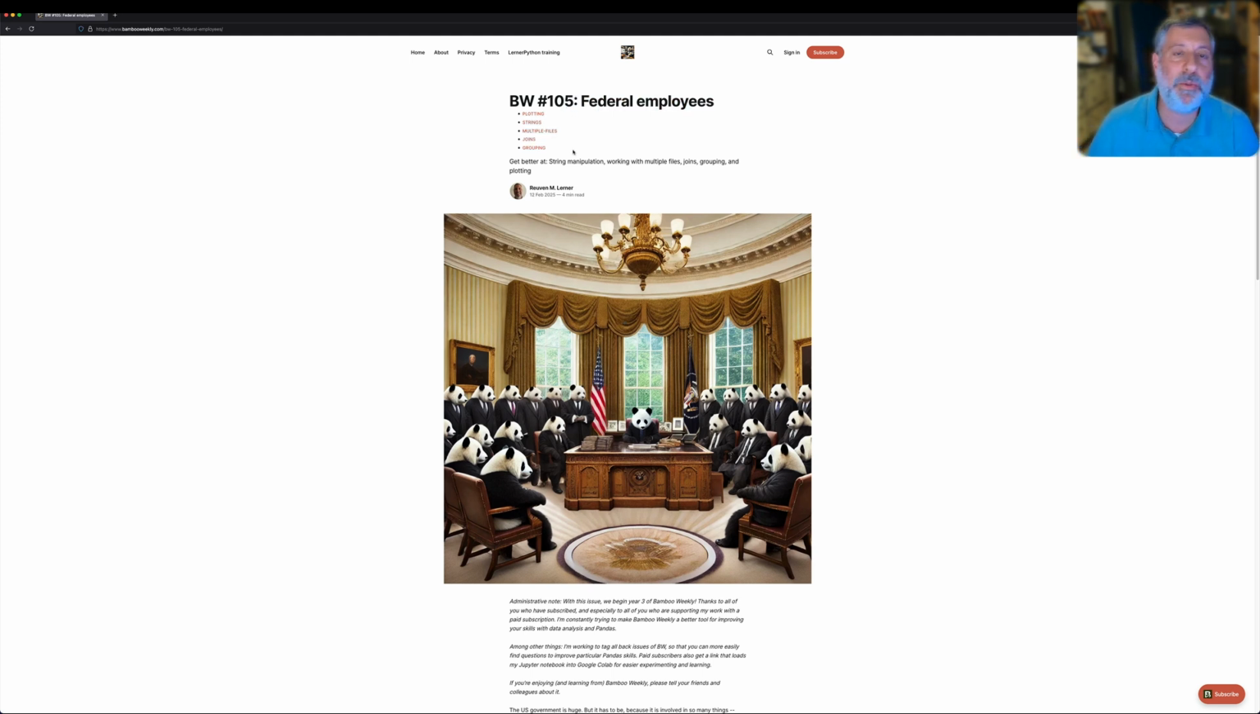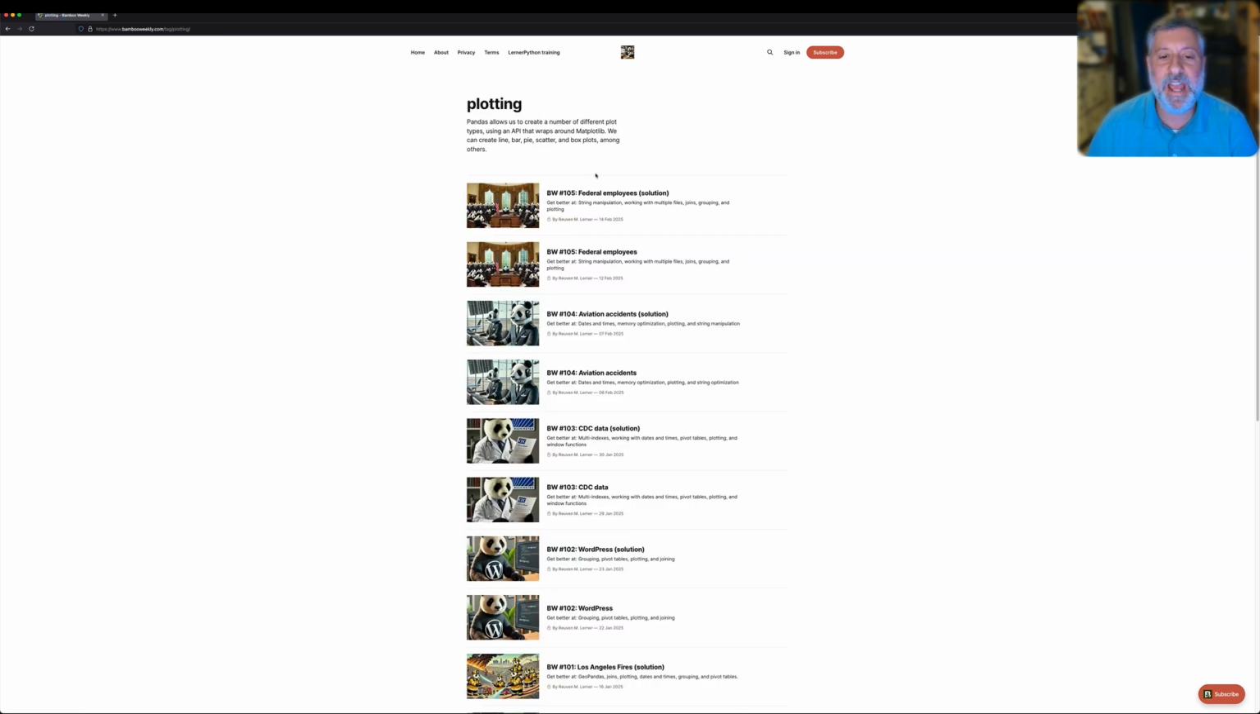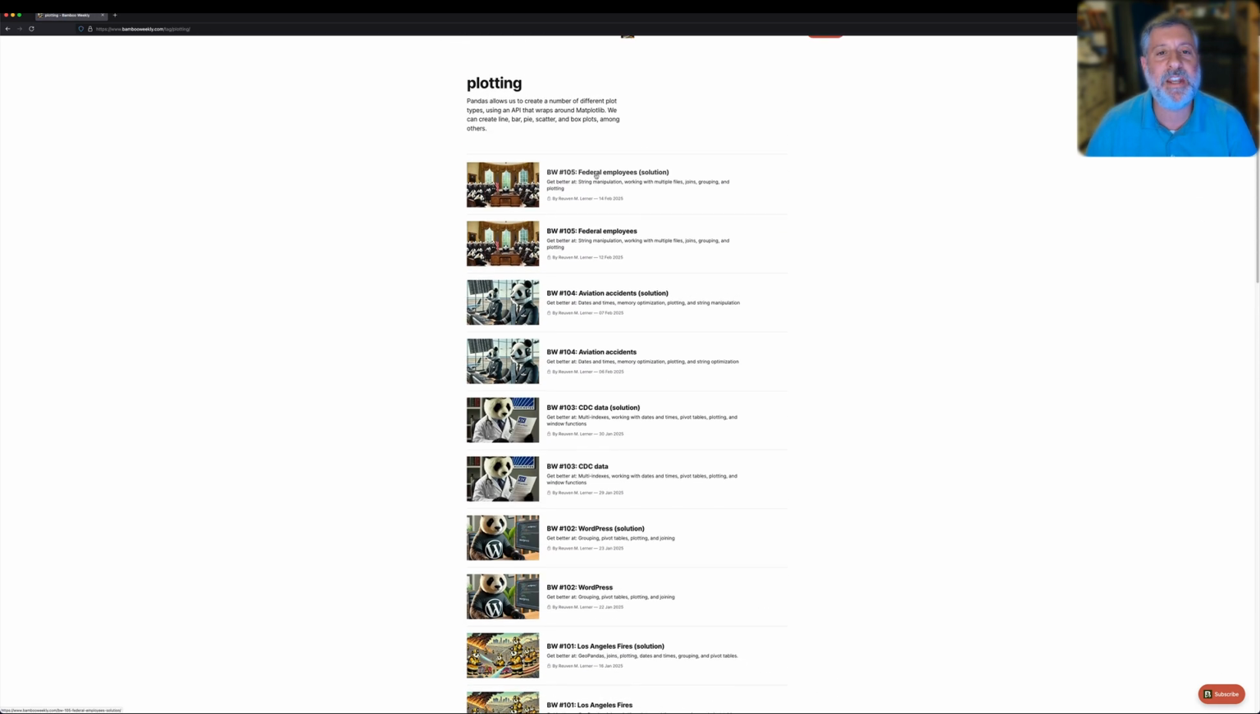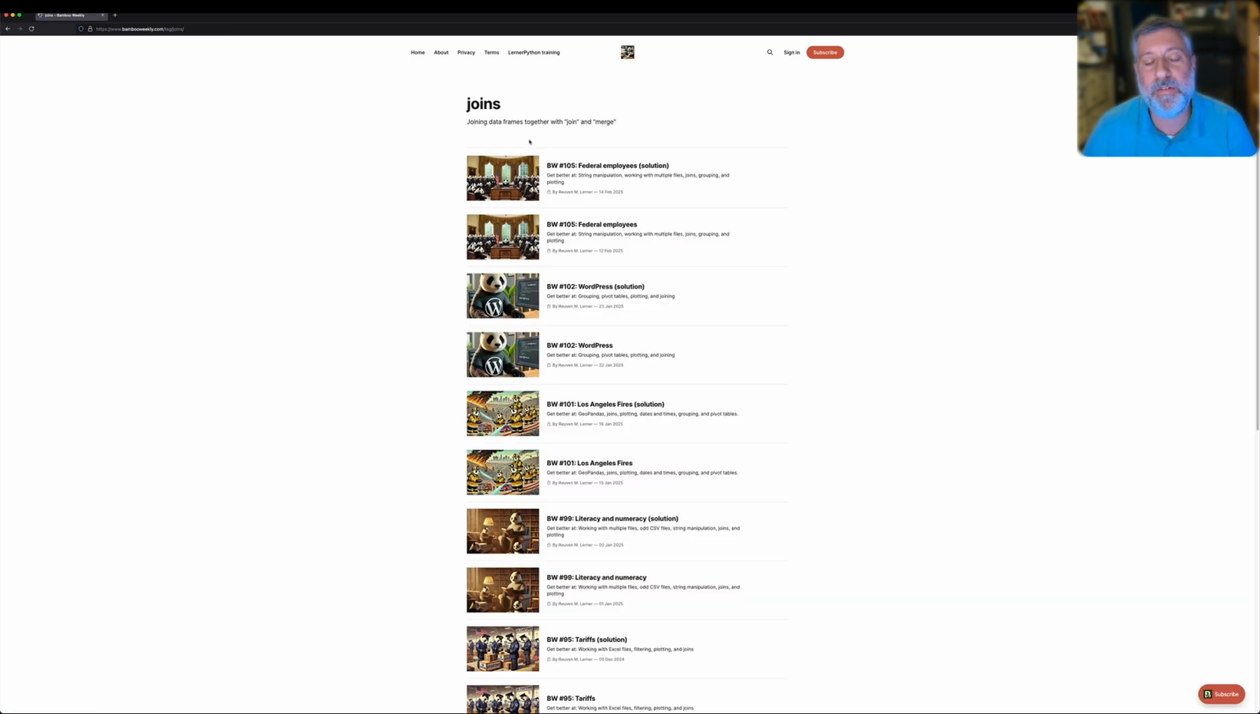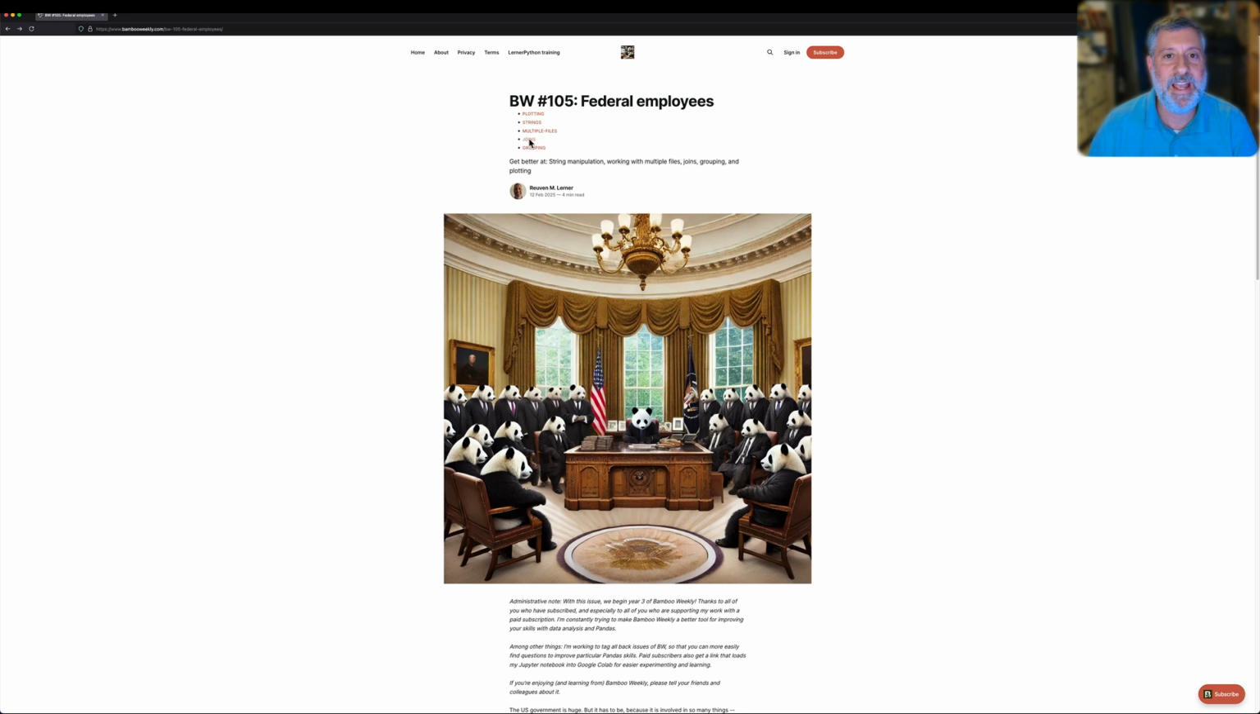That's right, every single post in Bamboo Weekly is now tagged with the Pandas topics that you want to learn. Want to find the back issues that are on a particular topic? You want to learn more about plotting? Click here and you get to all the back issues that use plotting. Want to get better at joining? Click here and learn about all of the places where you can do joining. And the more practice you do, of course, the better you'll get at that particular topic.